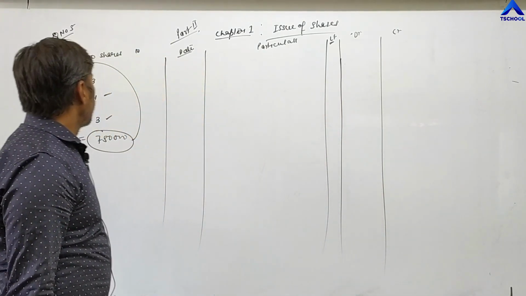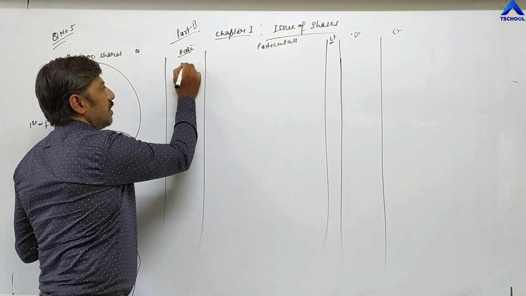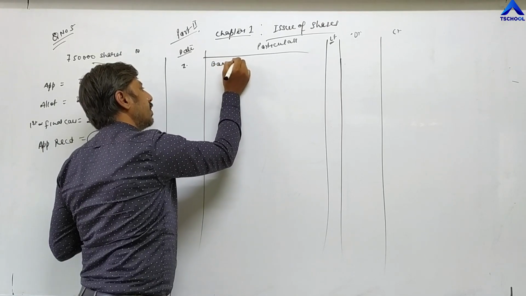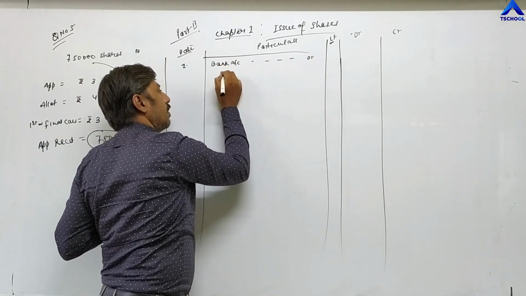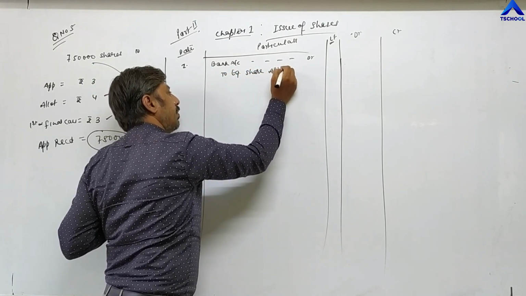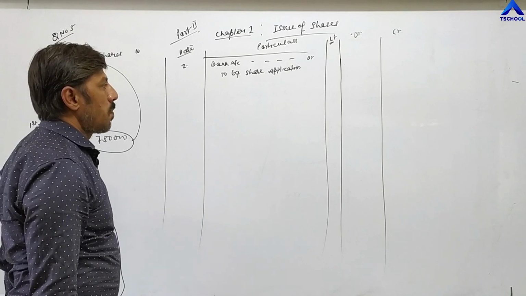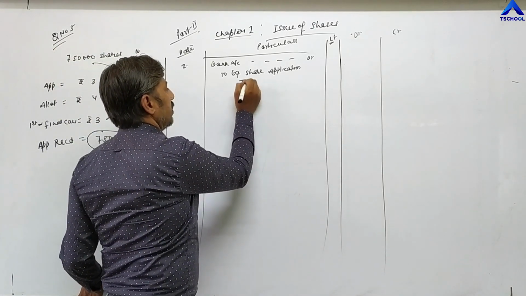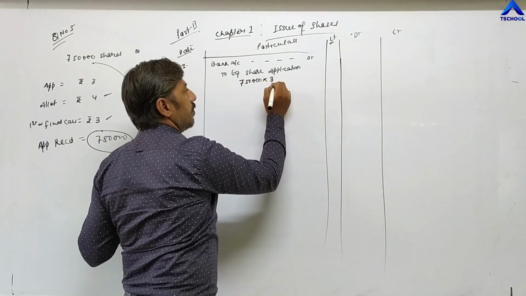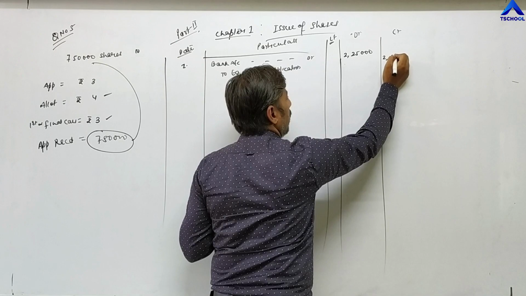Now first entry. Total how many applications were received by the company? 7,50,000. So first entry: Bank account debit to equity share application. Total applications received by the company is 7,50,000 into 3. It becomes 2,25,000.